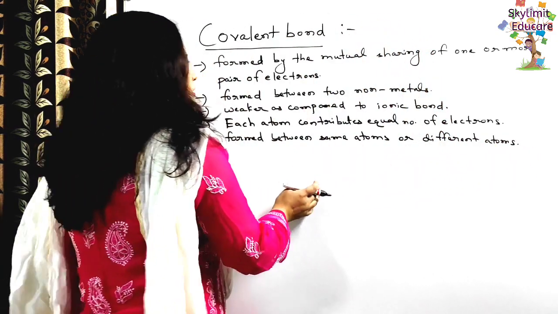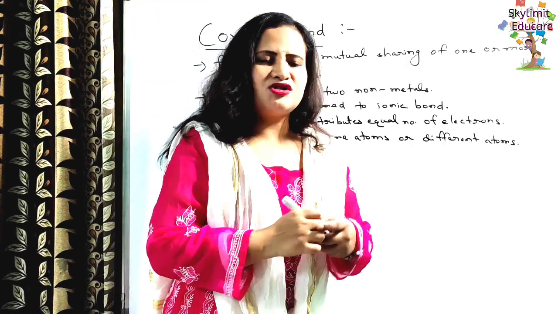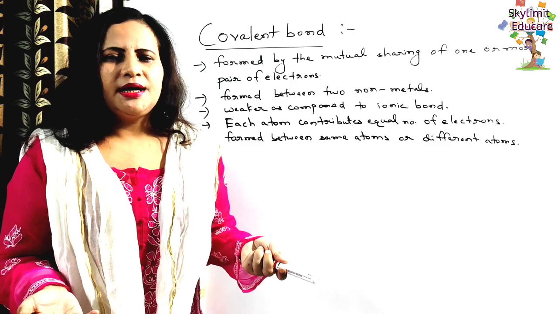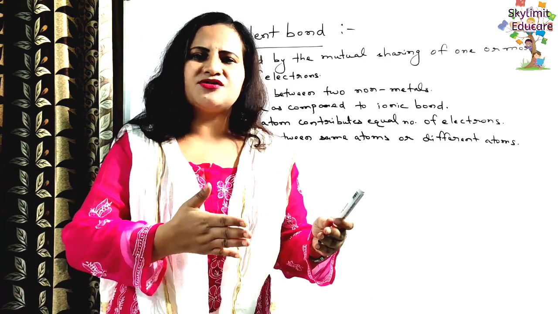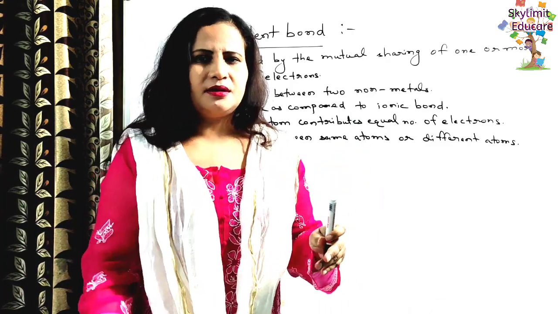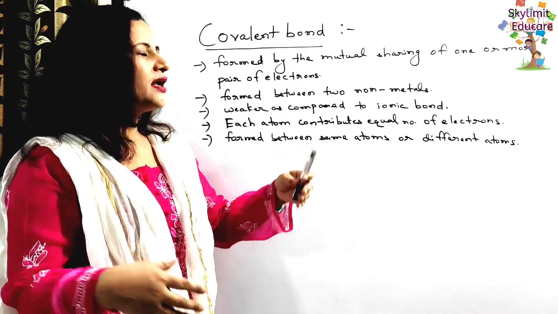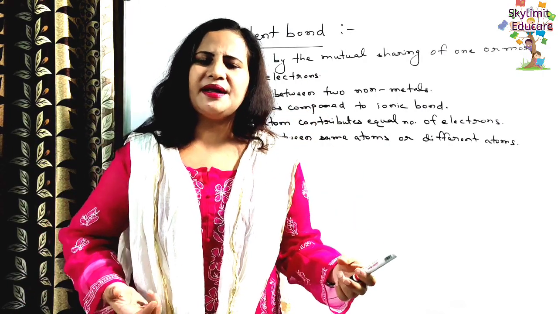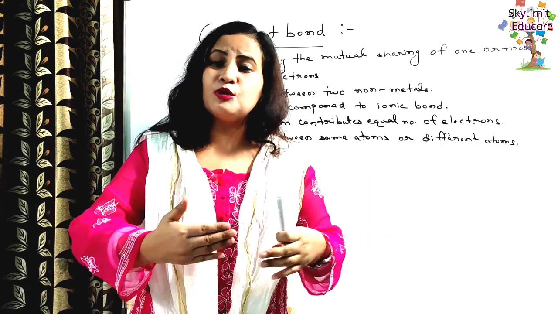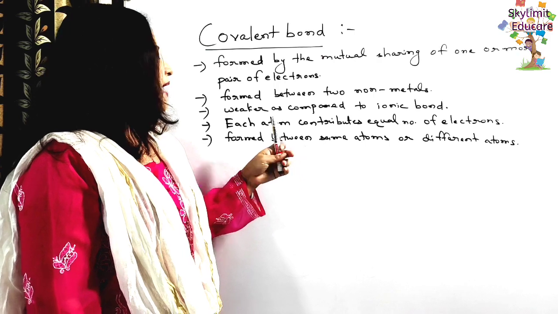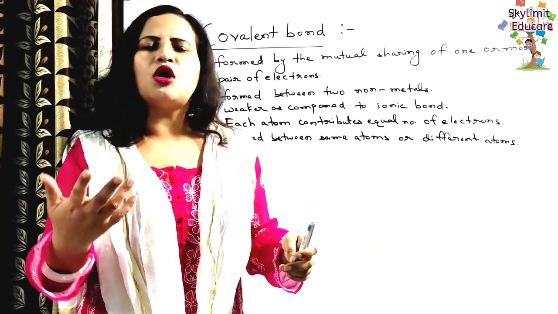Okay. So students, now we can compare and contrast between the electrovalent bond and the covalent bond. In the case of electrovalent bond, there was a complete transfer of electrons from one atom to the other. But in the case of covalent bond, what happens is mutual sharing. Mutual sharing is what? Each atom which is participating in the bond formation contributes equal number of electrons. And this takes place between two non-metals.